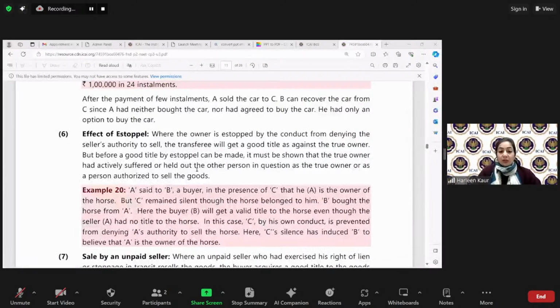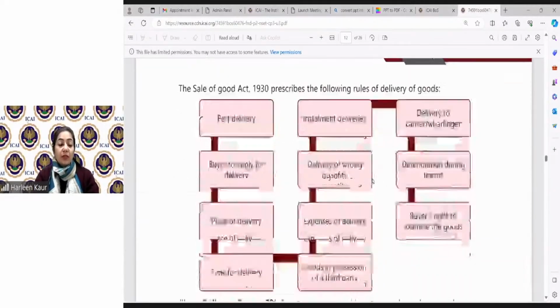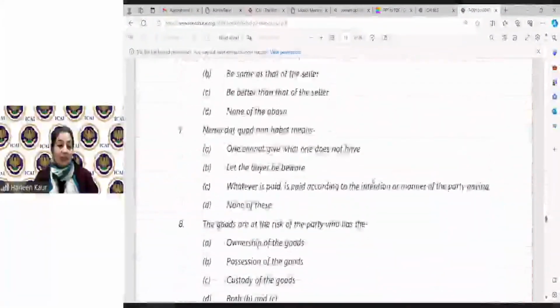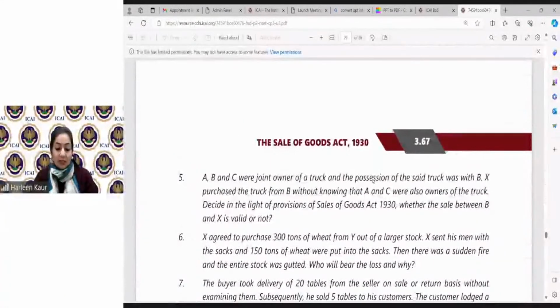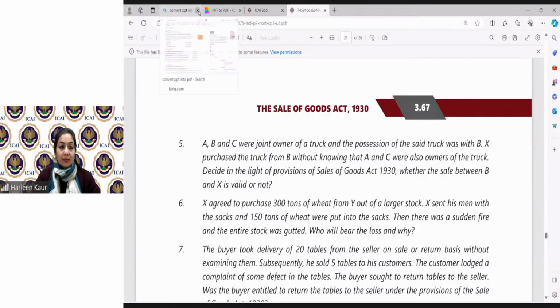Let's have a quick revision about the transfer of title. What are the cases where you can transfer the title even if you're not the owner? Quickly answer me that. Meanwhile, I'll take out the descriptive questions from the study material so that we can discuss and I can find out how well you have prepared for chapter number 3. So I'm asking you, what are the cases where you can transfer the ownership to other persons even when you're not the owner of the goods? What are those cases? Quickly answer me.